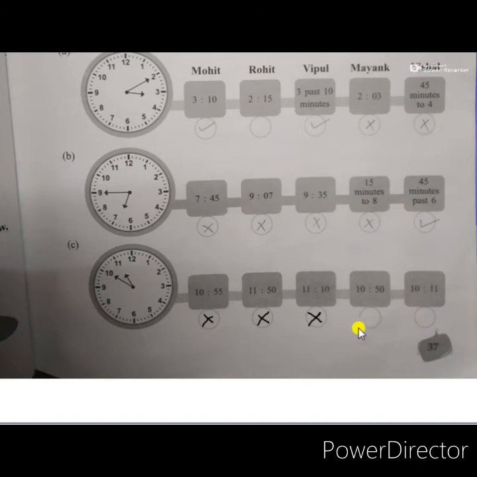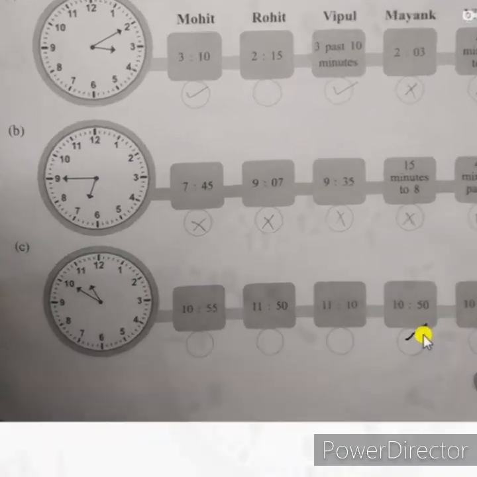Yes, that is the correct answer, because the minute hand is showing 50 minutes at 11, and the hour hand has not reached 11 properly, so it is 10:50. So Mayank's answer is the only right one, 10:50, and the last one is saying 10:11. No, this is 10:50 only. So here only one answer is right. Put the tick mark there, and wrong marks on the others.